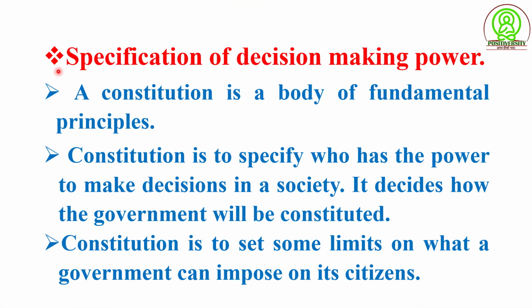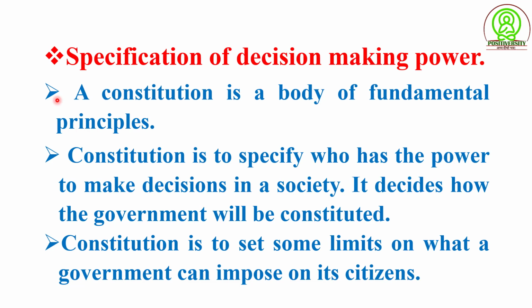Specification of decision making power. So who gets to decide what the law will be? A constitution is a body of fundamental principles according to which a state is constituted or governed. In a monarchical constitution, a monarch decides.